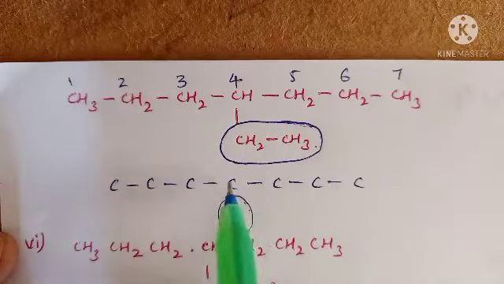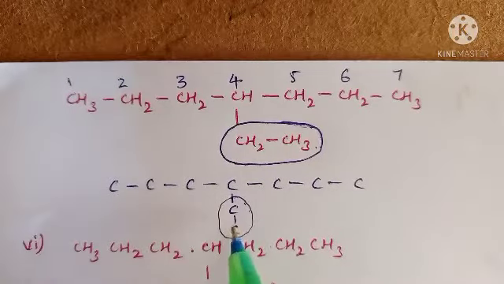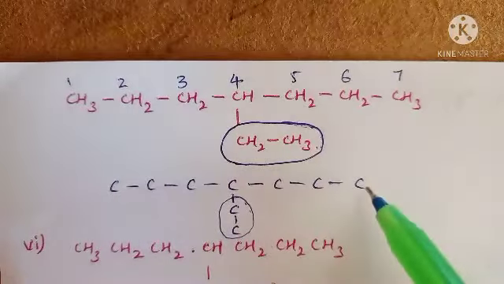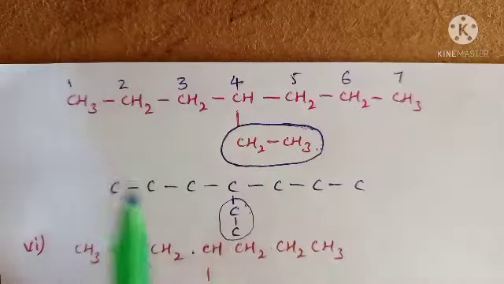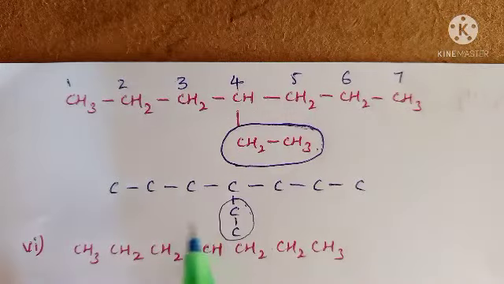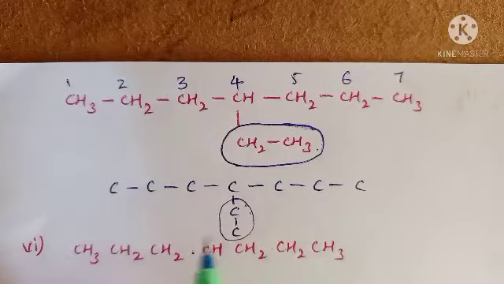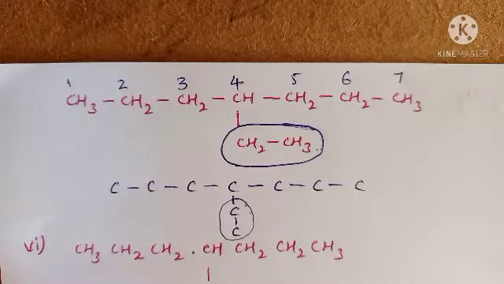So 1, 2, 3, 4. At the fourth position, 2 carbons are there, so methyl groups. So sir, why are you writing like this? Because the given organic compound contains only carbons and hydrogens, so there are no other functional groups, no oxygens, no nitrogens. We can write like this without hydrogens. That is not a problem, and it is also the easiest method to write the IUPAC nomenclature.